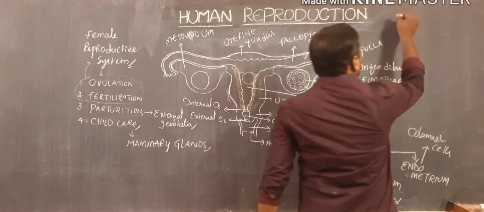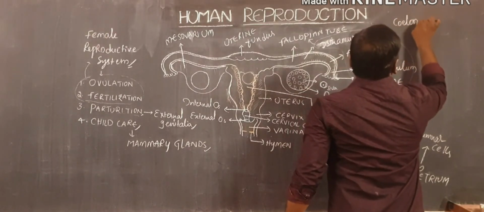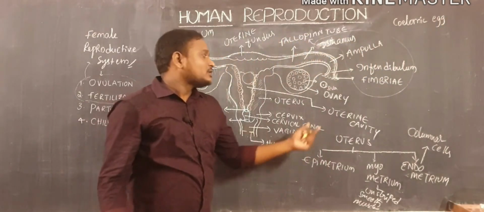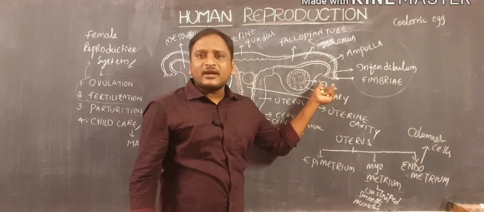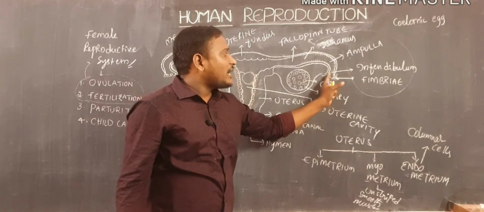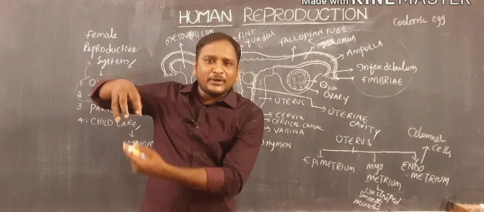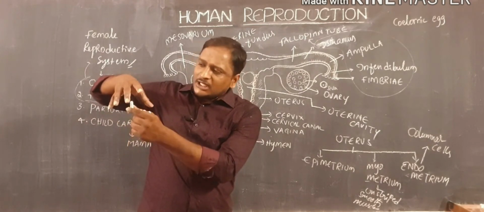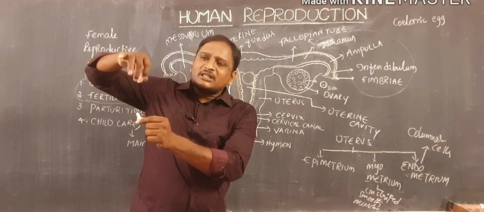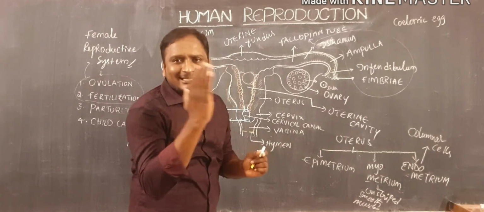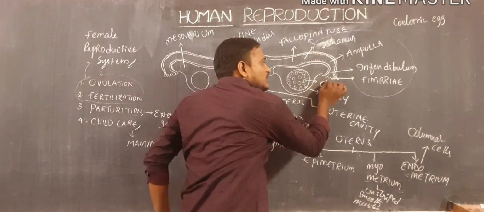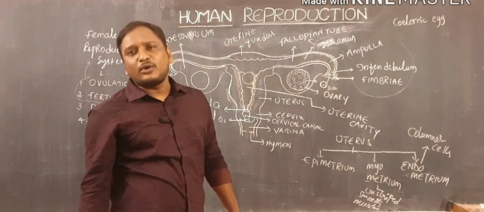That kind of egg is also called a coelomic egg. Here the ovary is releasing ova into the body cavity. That's why this ova is also called a coelomic egg. And that coelomic egg is collected by the fallopian tube. The ciliated epithelium present in this fallopian tube will exhibit continuous contractions and relaxations. So what will happen? This ova will be sucked into the fallopian tube.